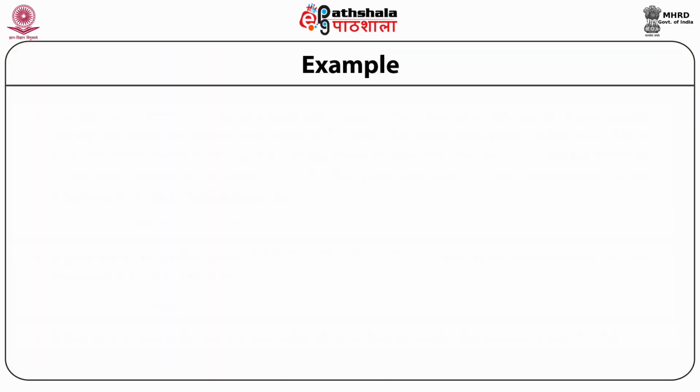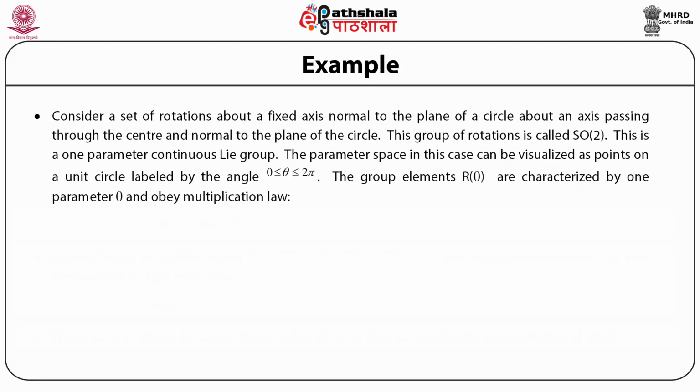Having defined the representation of the continuous group, we will now consider a few examples to illustrate what we mean. Consider a set of rotations about a fixed axis normal to the plane of a circle. Let the rotation be about an axis which is passing through the center and is normal to the plane.